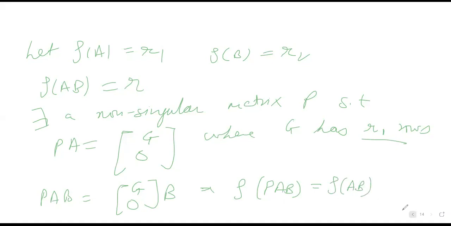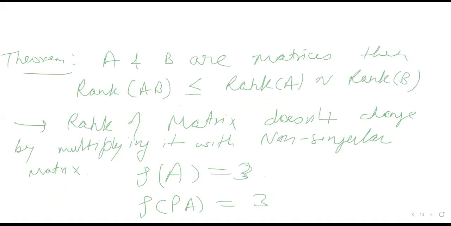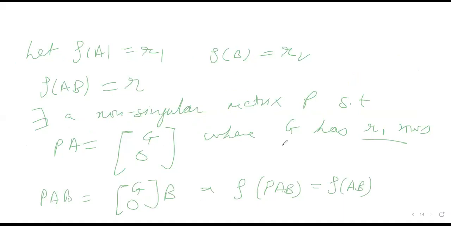Why? Because of the first result: the rank of a matrix does not change by multiplying it with a non-singular matrix. Here P is non-singular, so the rank of PAB will be the same as the rank of AB.